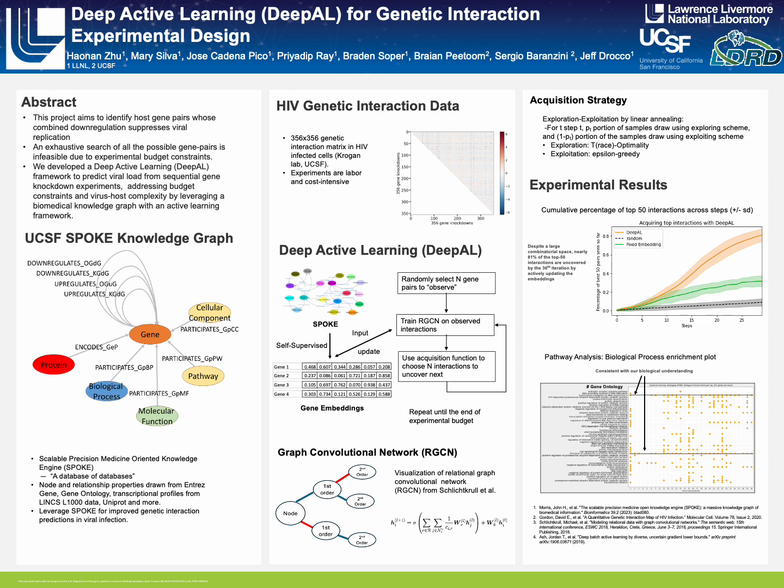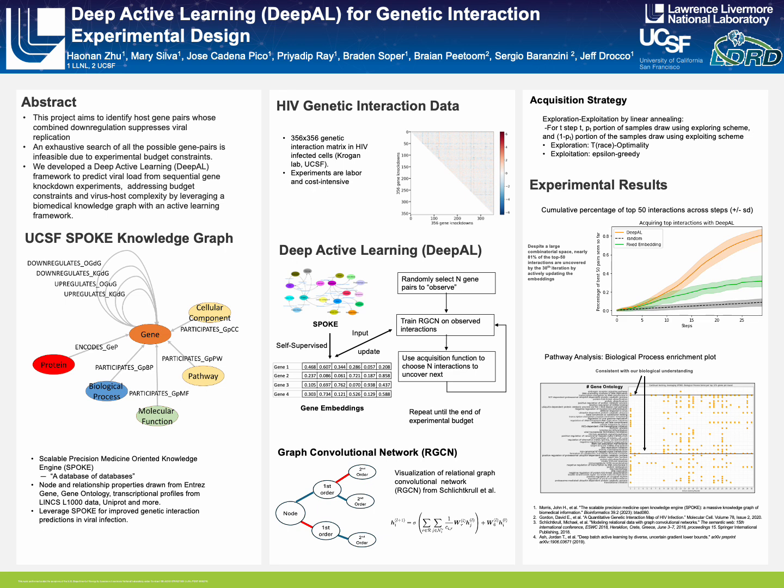We compare our method with benchmark methods, including randomly sampling entries from the matrix, and an approach where the initial embedding is fixed instead of being fine-tuned by the newly observed interactions. We show that despite working with a large combinatorial space and only observing 10% of the entire matrix at the final step, we're able to uncover over 81% of the top 50 gene pairs in the end.